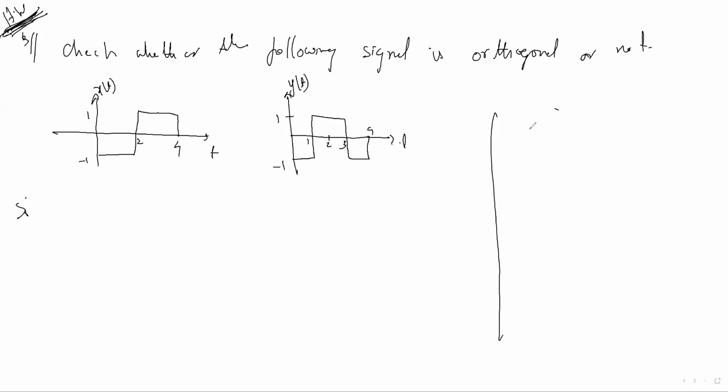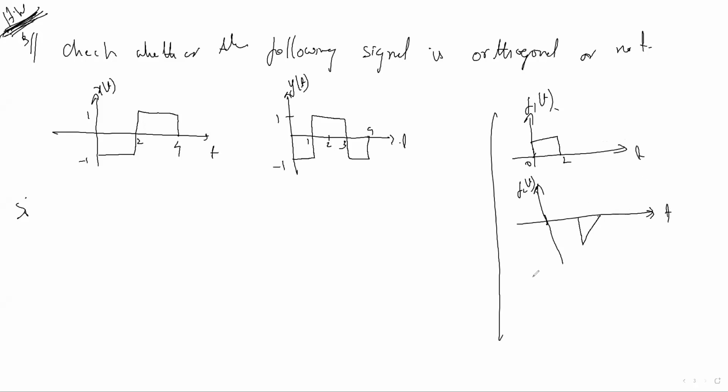Let me take this one only, 0 to 2, f1(t), f2(t).